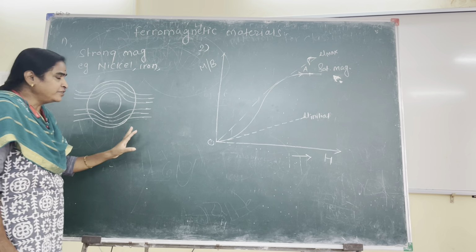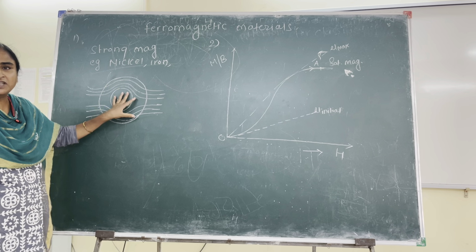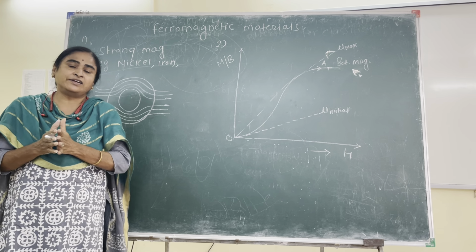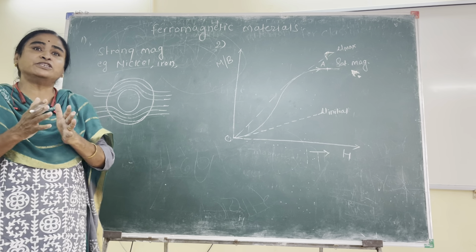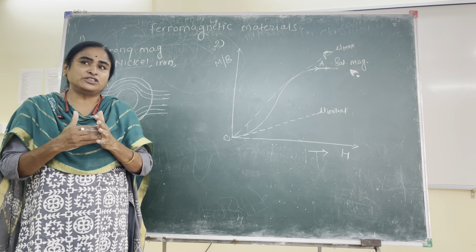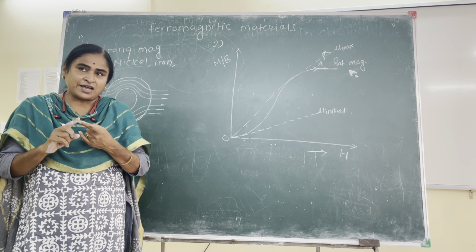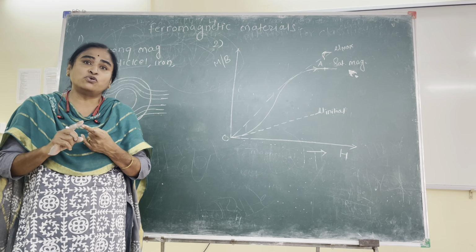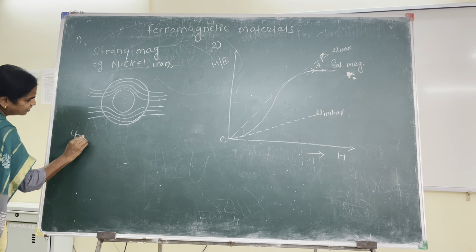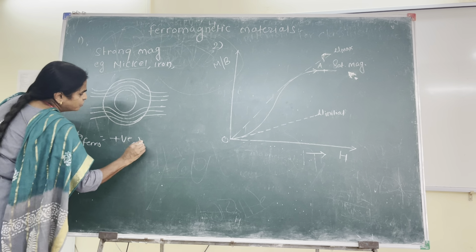And the most important feature, which I forgot to talk about before, is that because ferromagnetic substances get strongly magnetized in the presence of an external magnetic field, in a direction coinciding with the applied magnetic field, they have a very high value of susceptibility. So the susceptibility of ferromagnetic material, chi ferro, is positive and very high.